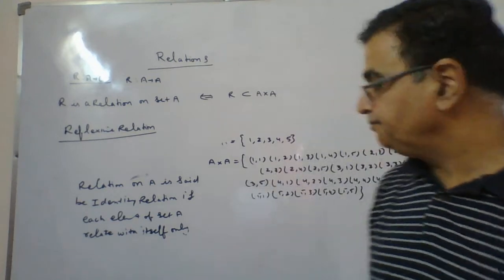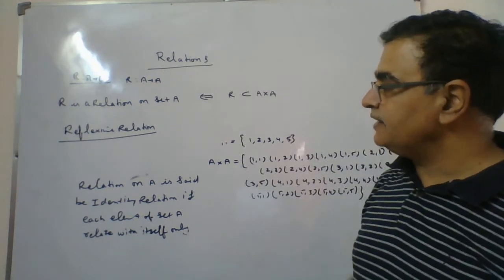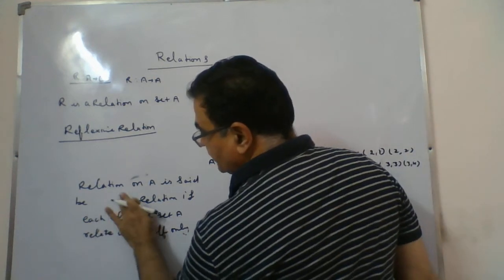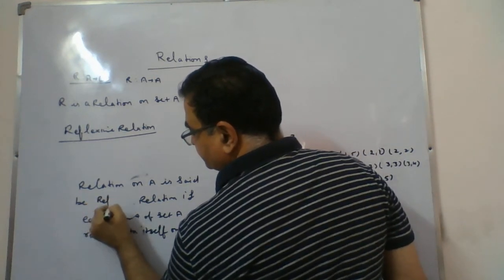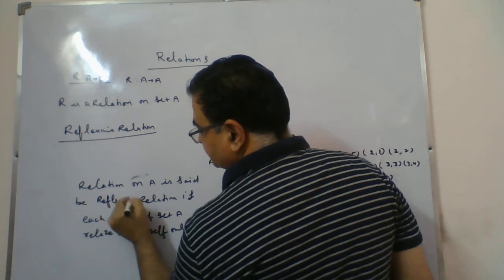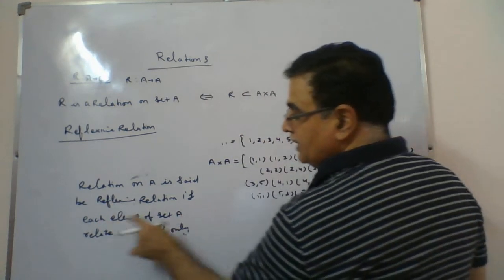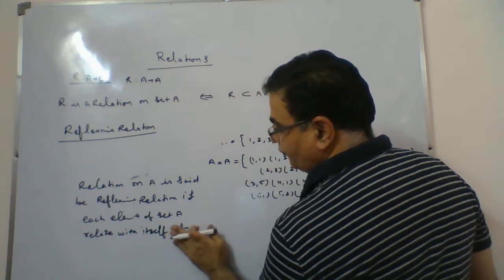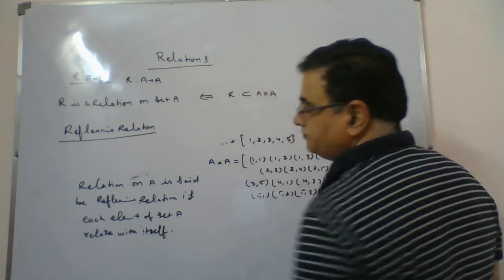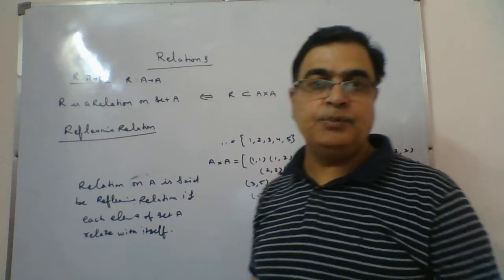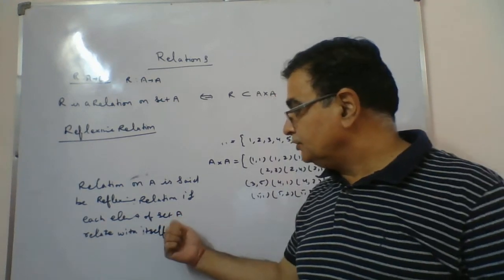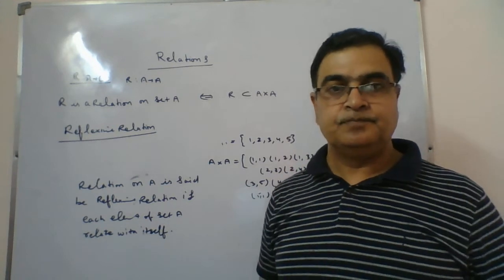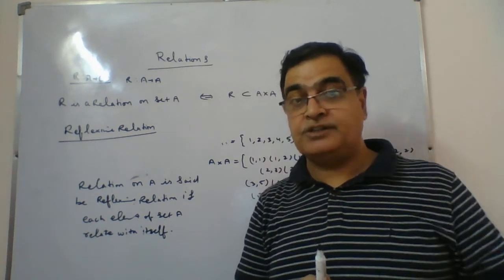Reflexive relation. What does this relation say? A relation on set A is said to be a reflexive relation if each element of set A relates with itself. If each element of set A must relate with itself, that is the only condition. I am not saying anything more.